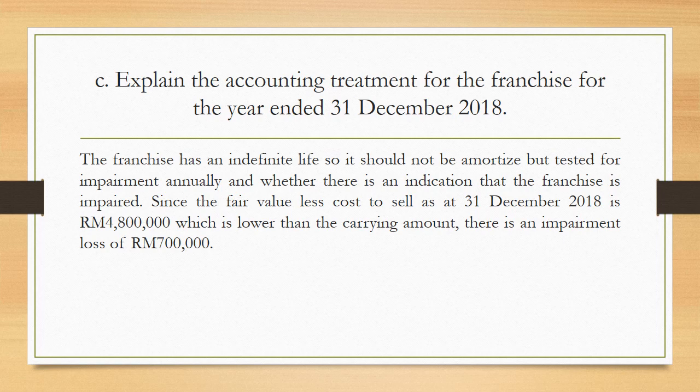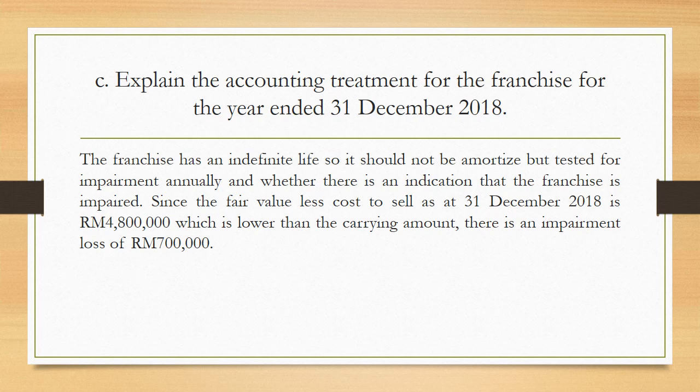Let's get back to the situation. The fair value less cost to sell as at 31st December 2018 was 4,800,000 ringgit. There is only 1 year for this franchise.